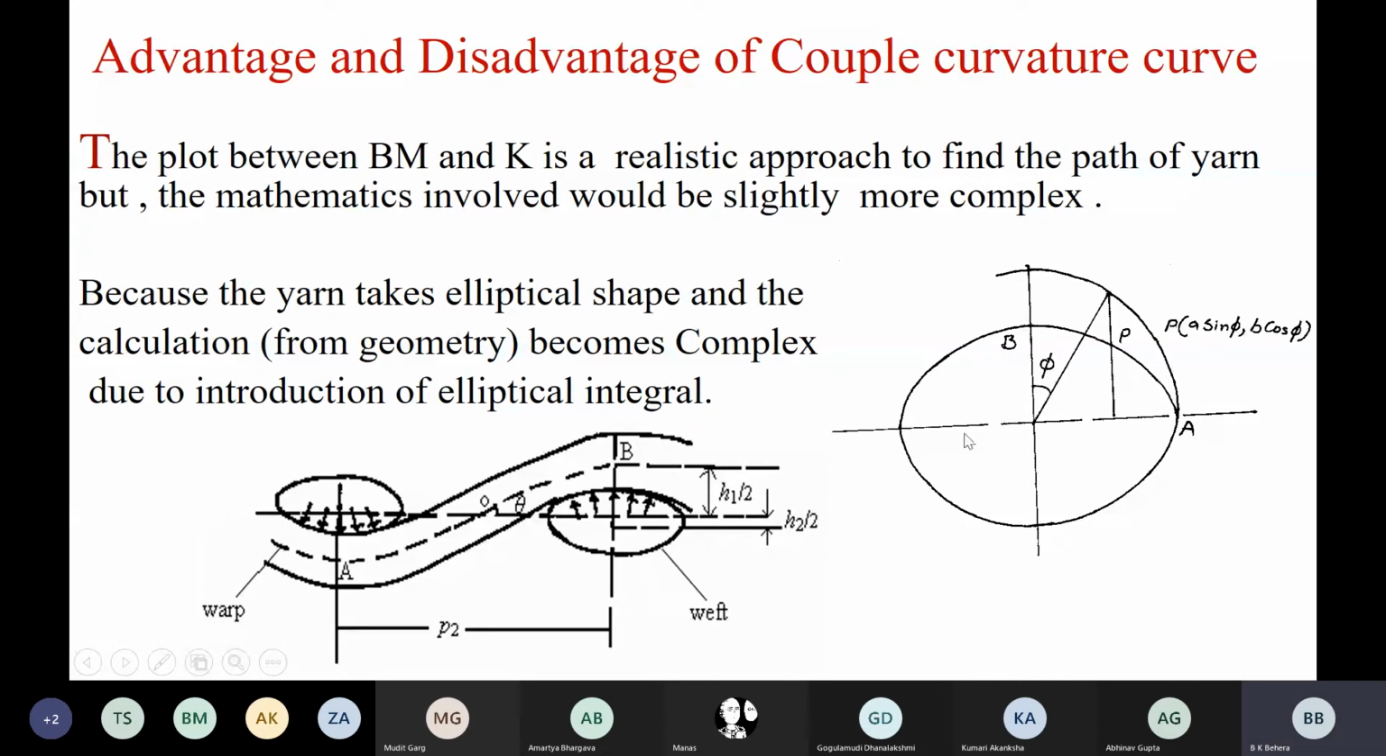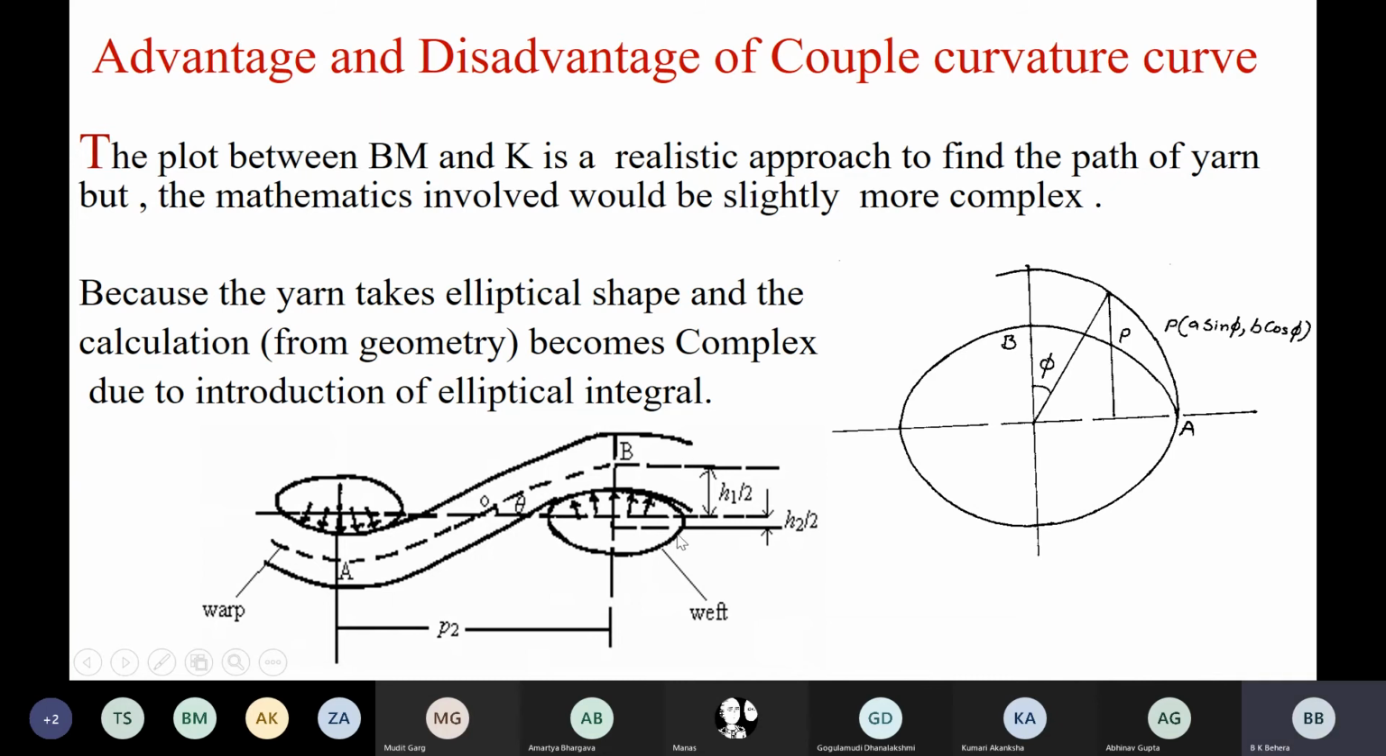I am giving you this example from where you will also realize why we have not discussed the elliptical model, why we have discussed the circular model and the Kemp model, that is, the racetrack model. Why not an elliptical model of the cross section of the fabric? You can understand from here also. Because the yarn takes an elliptical shape and the calculation from geometry becomes very, very complex due to the introduction of the elliptical integral.